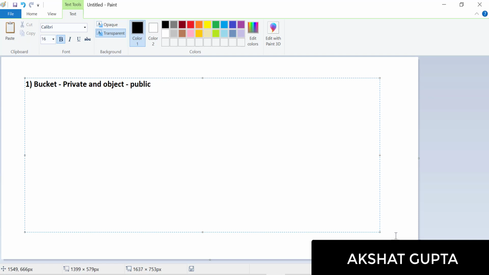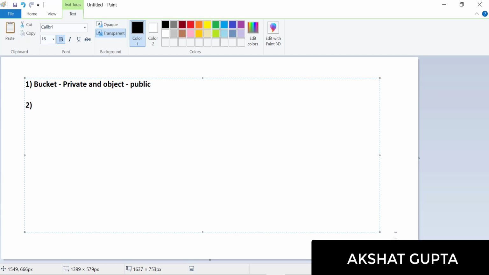Okay guys, you don't have to think that this works. We are just testing whether this will work or not. So the bucket we are making, we will keep it as private, and we would try to convert the object to public. So let's see what happens in this particular case.